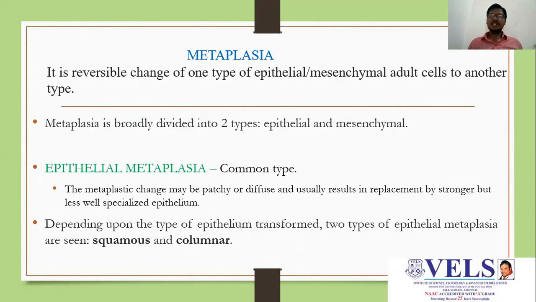Metaplasia is a reversible change of one type of epithelial or mesenchymal adult cells into another type. It is broadly divided into two types, mainly epithelial and mesenchymal metaplasia. In epithelial metaplasia, the change may be patchy or diffuse and results in replacement by stronger but less well specialized epithelium. Depending upon the type of epithelium transformed, two types of epithelial metaplasia are seen: squamous epithelial metaplasia and columnar epithelial metaplasia.